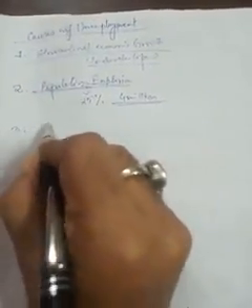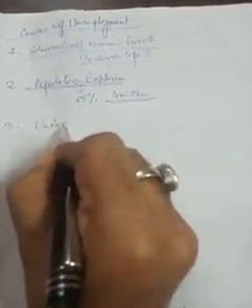Number 3 is underdeveloped agriculture. We know that our country is an underdeveloped country, and we see there is heavy pressure of population on agriculture.